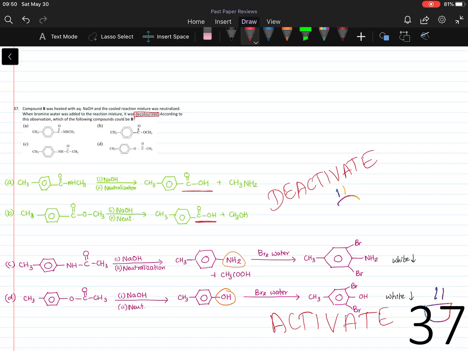In this case, since the para position is occupied by CH3, bromine will bind to the ortho position. So the end products of C and D will form a white precipitate. Therefore, the answer should be C and D, which is answer number 3.